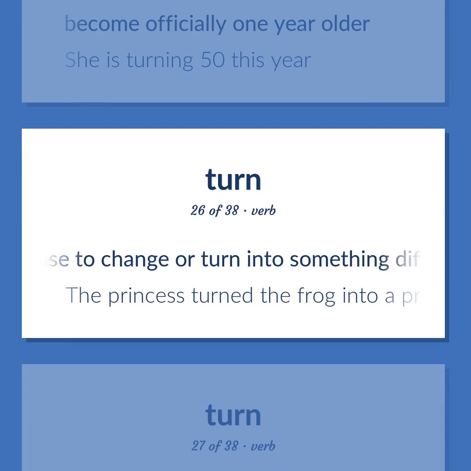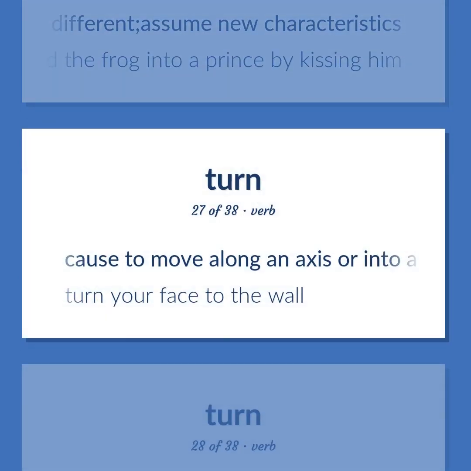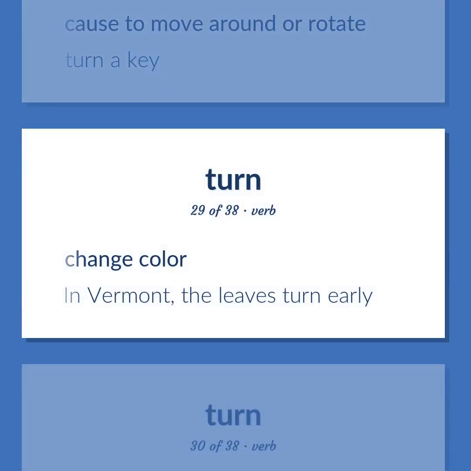Cause to change or turn into something different. Assume new characteristics. The princess turned the frog into a prince by kissing him. Cause to move along an axis or into a new direction. Turn your face to the wall. Cause to move around or rotate. Turn a key. Change color.